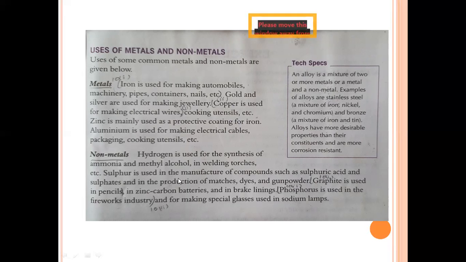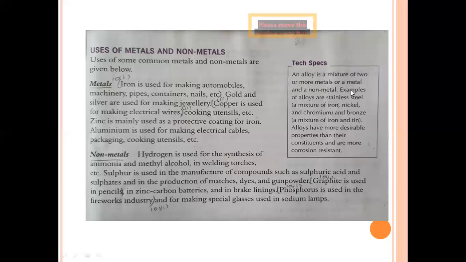These are all the uses of non-metals. Hydrogen is used for synthesis of ammonia and methyl alcohol, which you will be studying in your higher classes. Sulfur is used in the manufacture of compounds such as sulfuric acid. Graphite is used in pencils, zinc carbon batteries, and in brake lining. Phosphorus is used in the firework industries and for making special glasses used in sodium lamps.